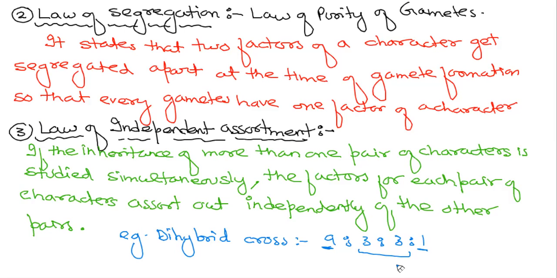So this inheritance is really important biologically as well, because Mendel's laws have practical application, not only in plant breeding but also in animal breeding. If you have heard about hybrid varieties, either hybrid animals or hybrid plants, how those hybridization, cross breeding or selective breeding take place, we are using all these laws only.